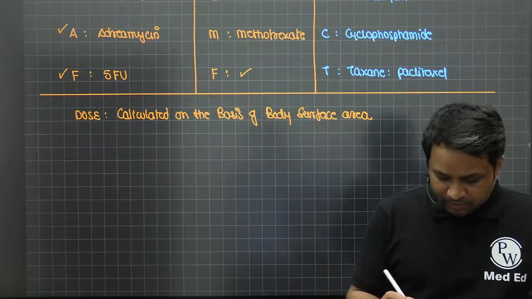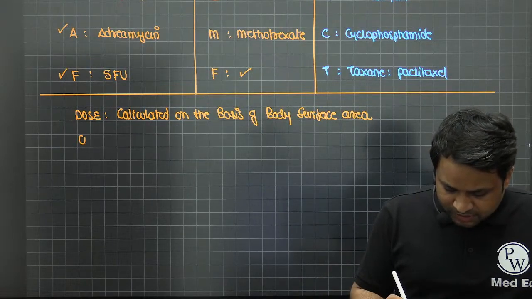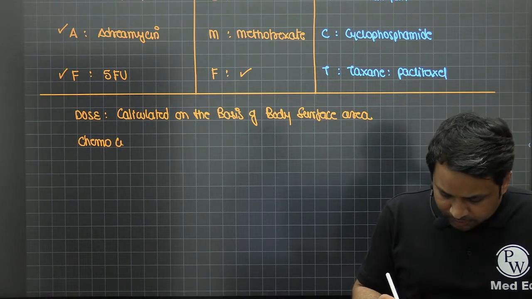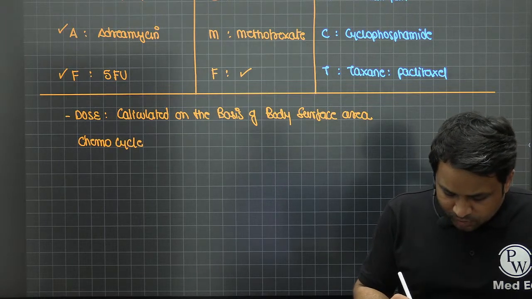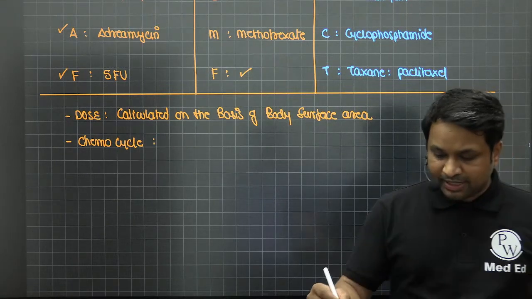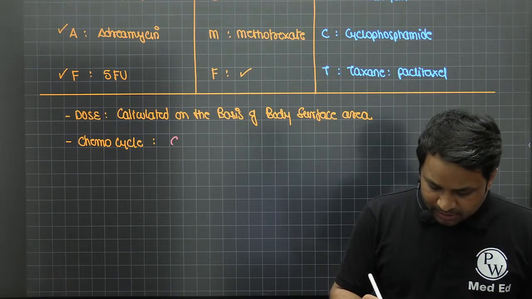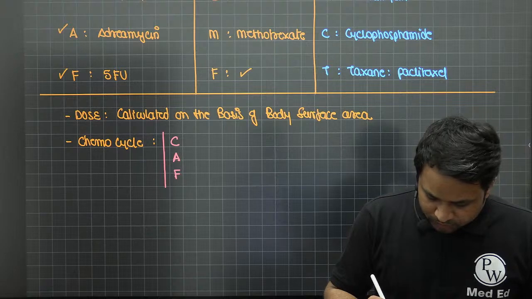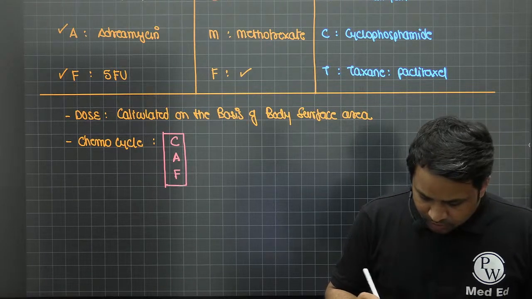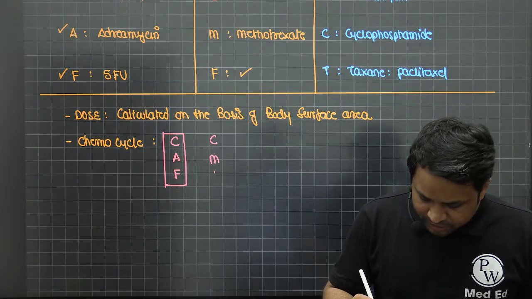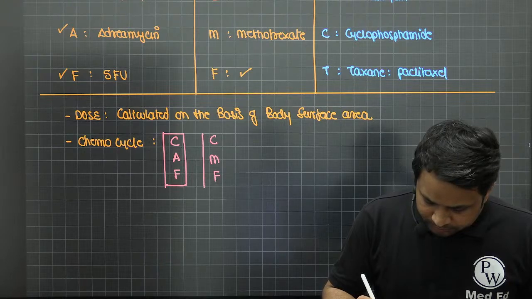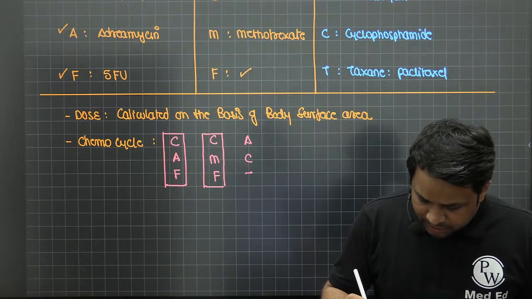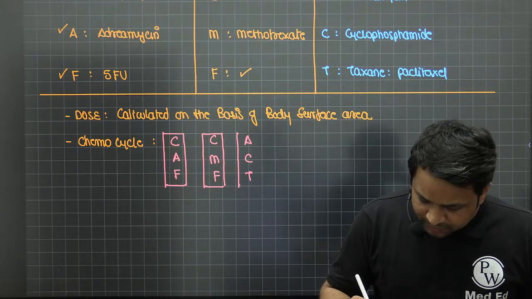Now we give the chemo drugs on the basis of a cycle, so we have something called a chemo cycle. Whatever regime you have, either a CAF regime, a CMF regime, or an ACT regime, there are 3 drugs that we have to give.